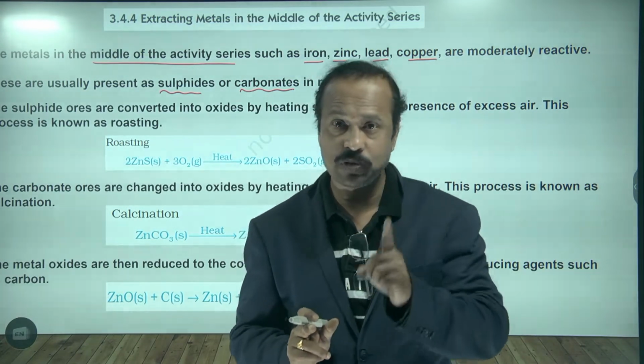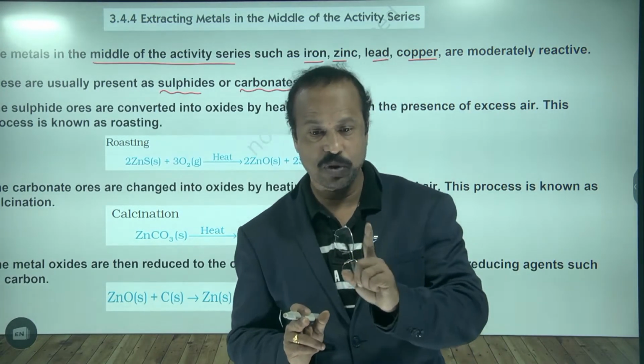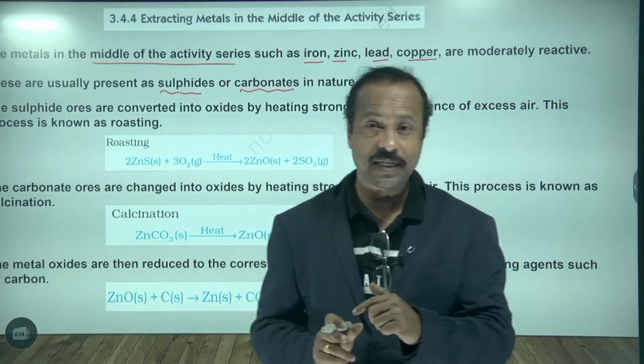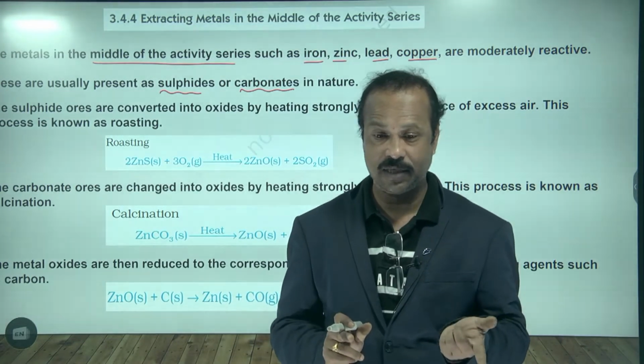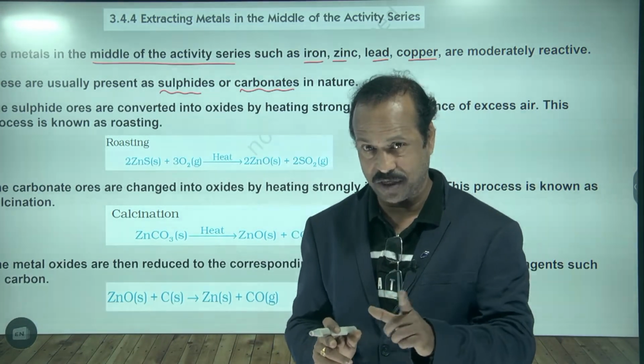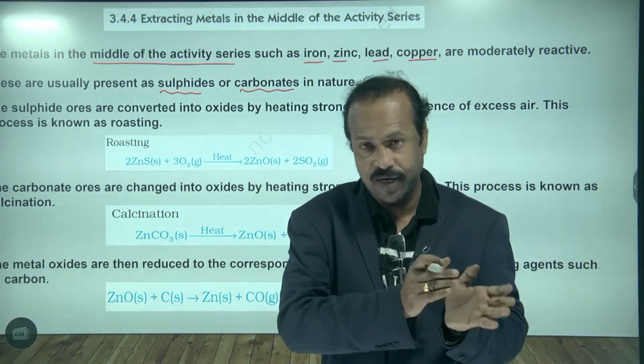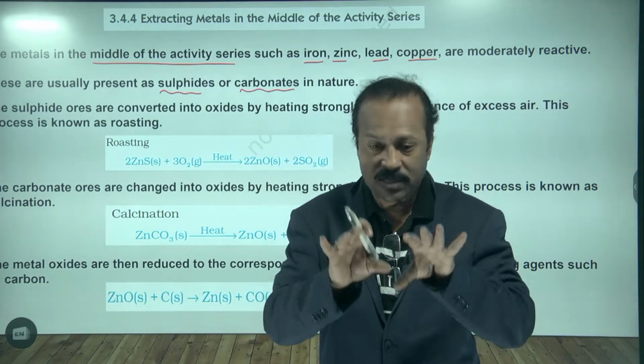So sulfide ores are subjected to roasting, meaning they are heated in presence of oxygen, and carbonate ores are heated in absence of oxygen. That process is called calcination. By this, we convert zinc sulfides or carbonates into oxides.